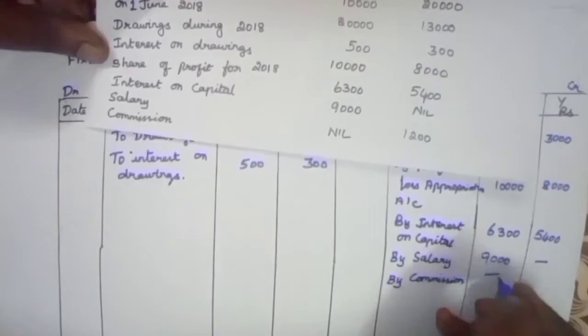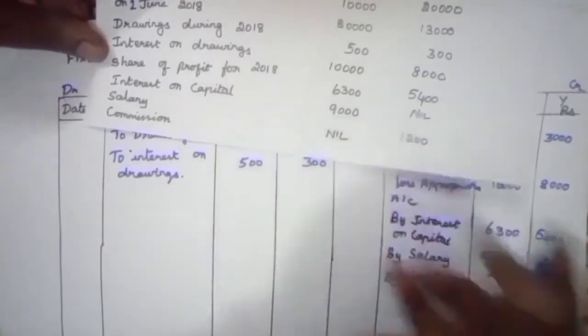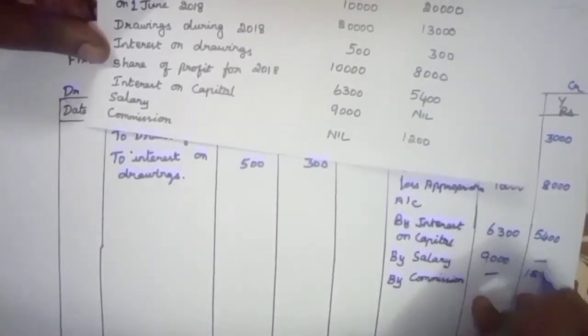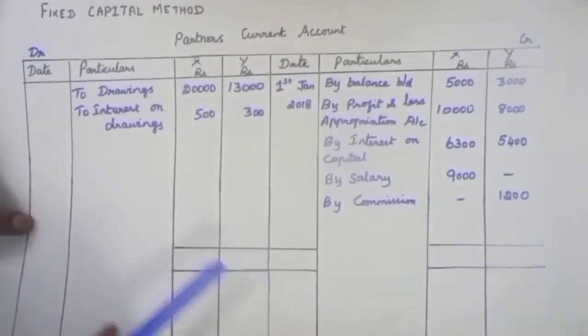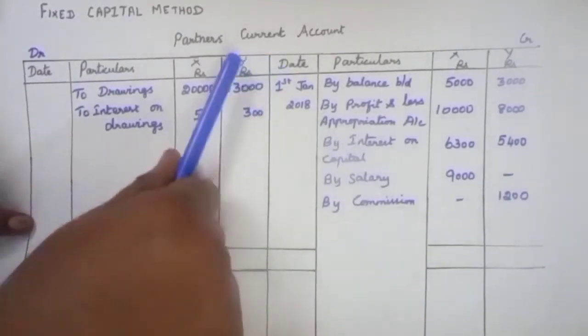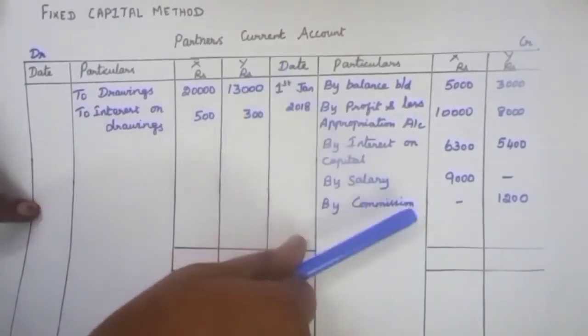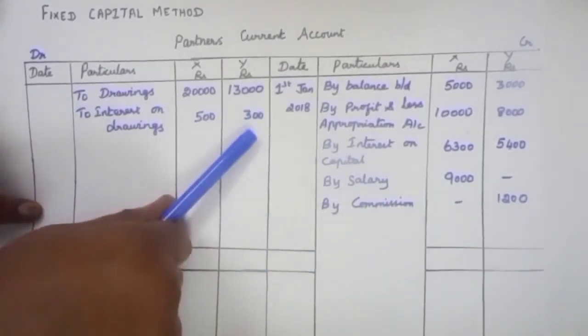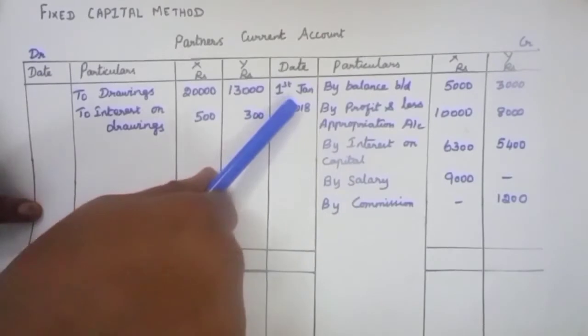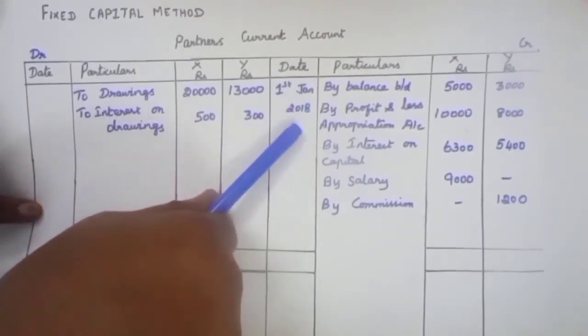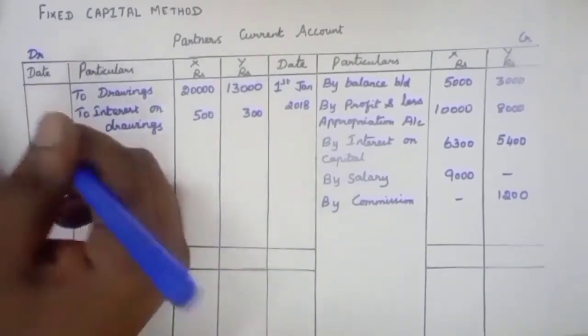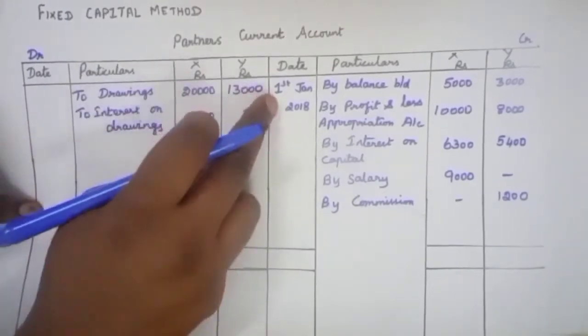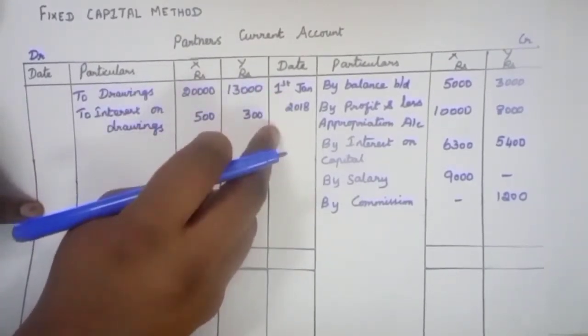No commission for X and 1,200 rupees for Y. We have recorded all the transactions in the partner's current account. At the end of the year, we have to close the partner's current account. The accounting year starts on 1st January 2018 and ends on 31st December 2018.